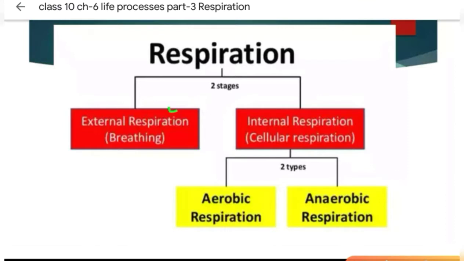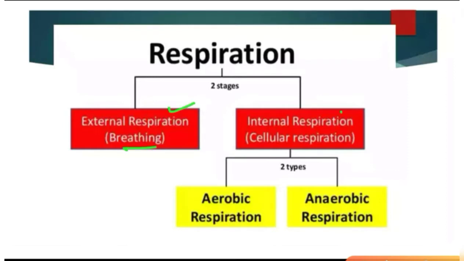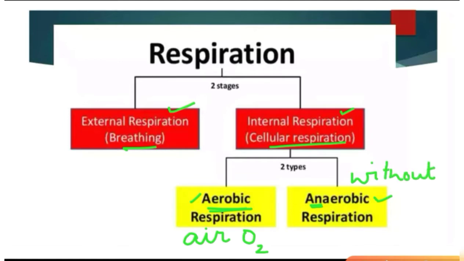External respiration, which is known as breathing, and internal respiration, which is known as cellular respiration. But cellular respiration is also of two types: aerobic respiration and anaerobic respiration. Aerobic respiration means the respiration which takes place with the help of air or oxygen. Anaerobic respiration means which takes place without the help of air. An means without. So this respiration takes place without the help of air or without combining with oxygen. Air means oxygen.